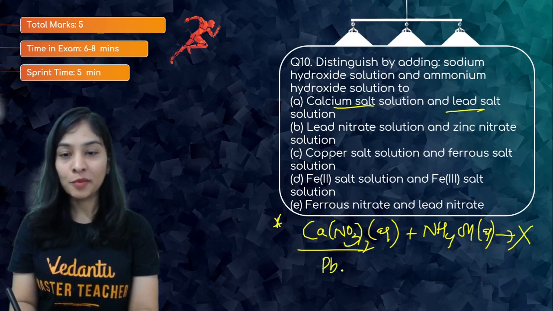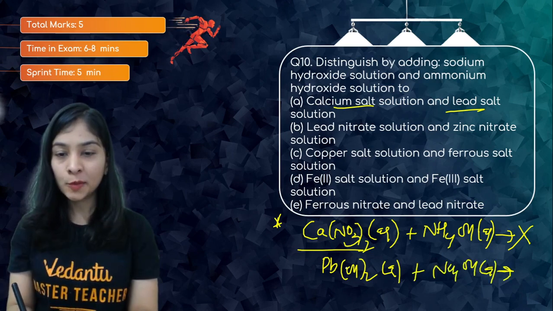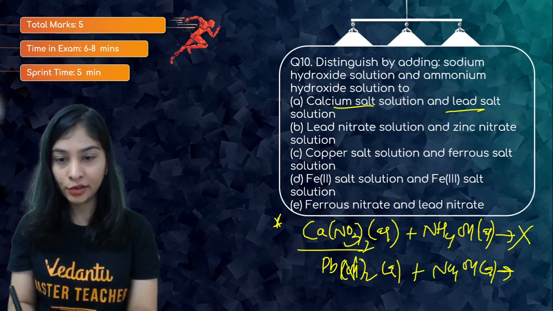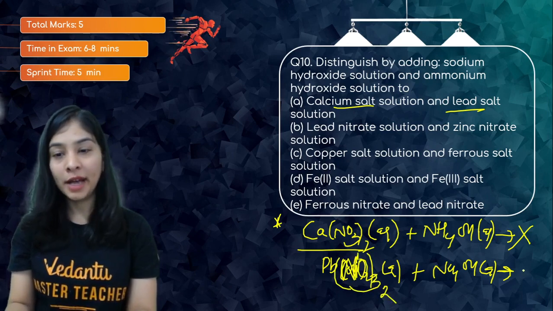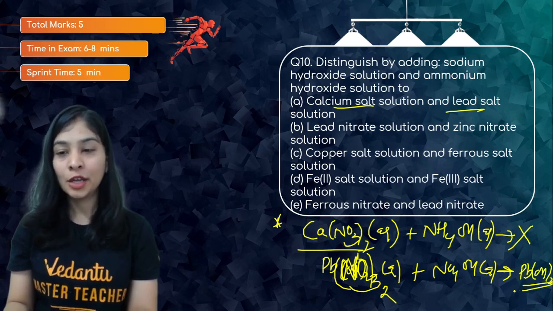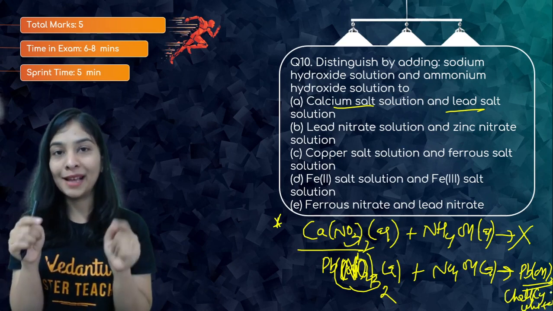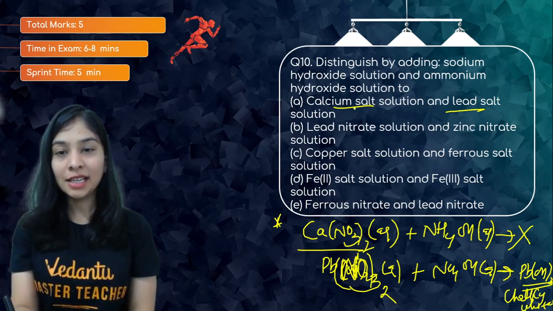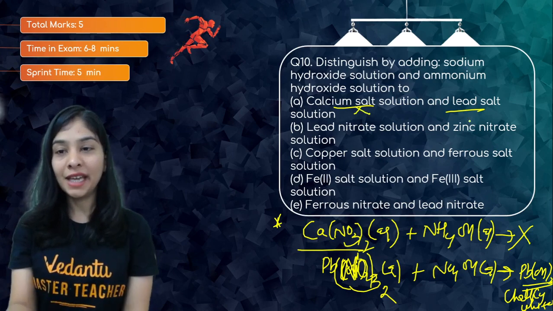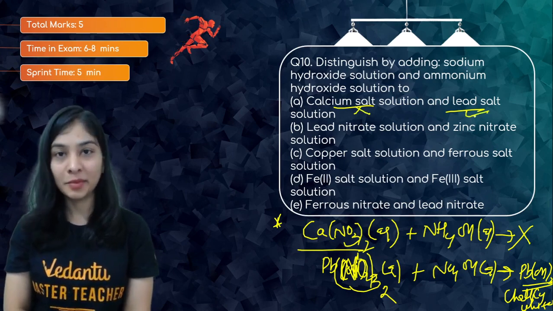But when I talk about my lead salt, suppose I'm talking about lead nitrate with ammonium hydroxide, whether this reaction is possible. I have written lead hydroxide, but that's basically lead nitrate. With ammonium hydroxide, it will give lead hydroxide precipitate, which is chalky white in color. So we can differentiate these two salts with the help of ammonium hydroxide: here no reaction with my weak alkali, here a chalky white precipitate.